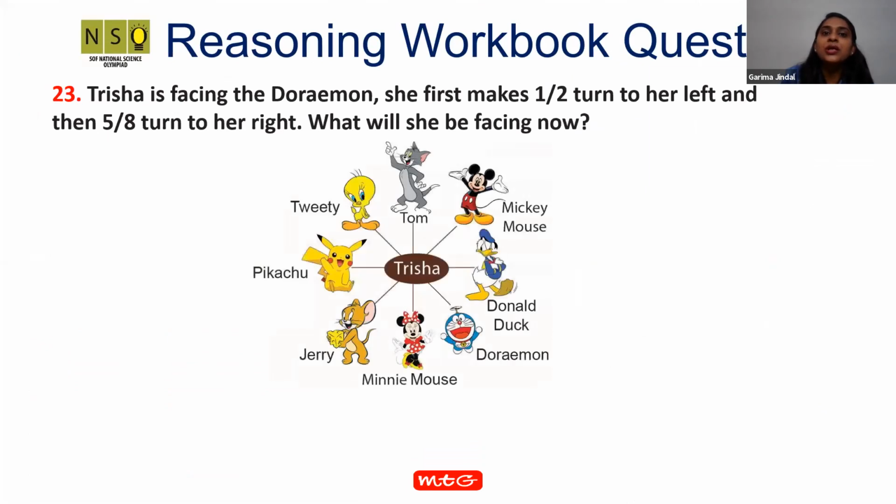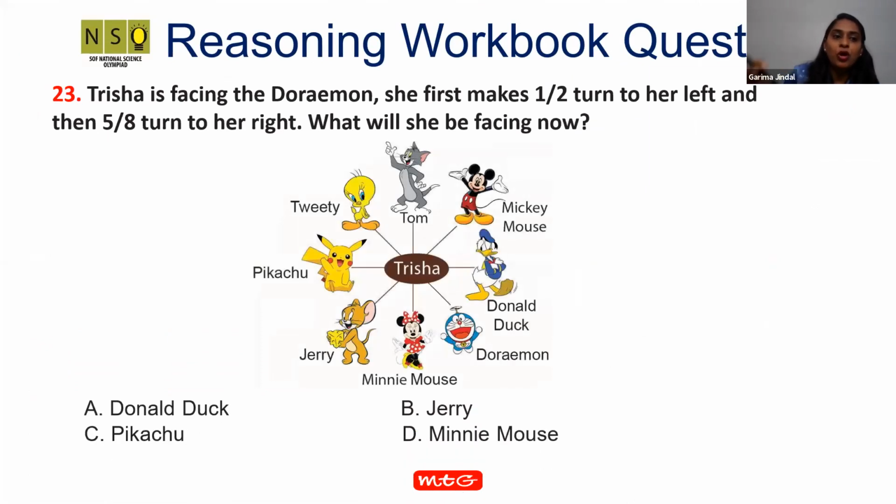Now the next question is on your screen with 4 options. Trisha is facing Doraemon. She first makes a half turn to her left, then a 5/8 turn to her right. What will she be facing now? Now, who will answer this question?